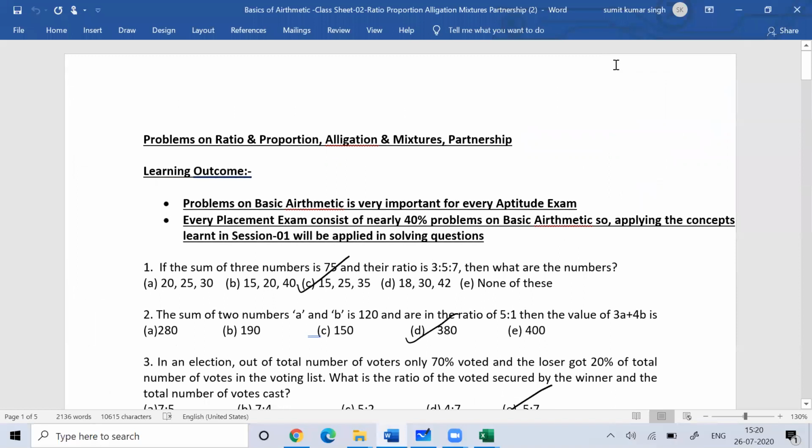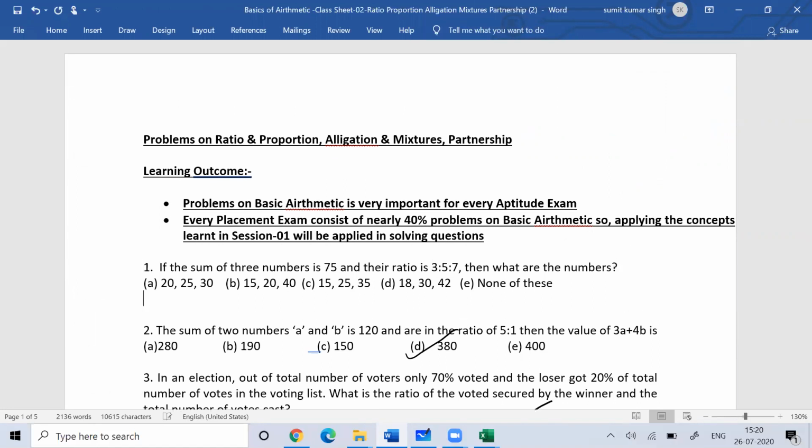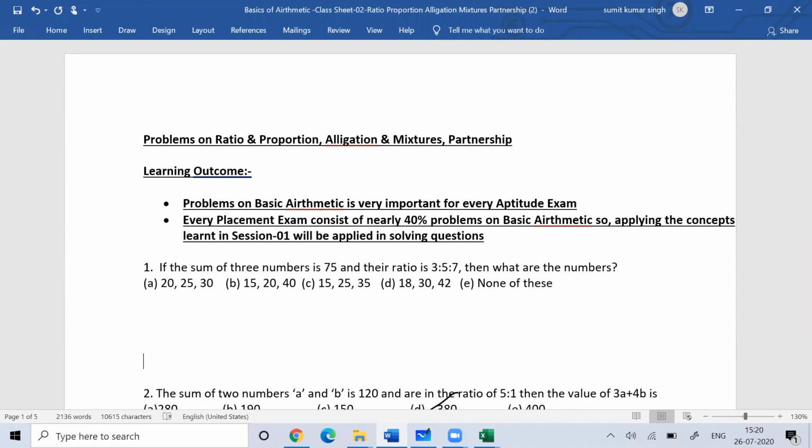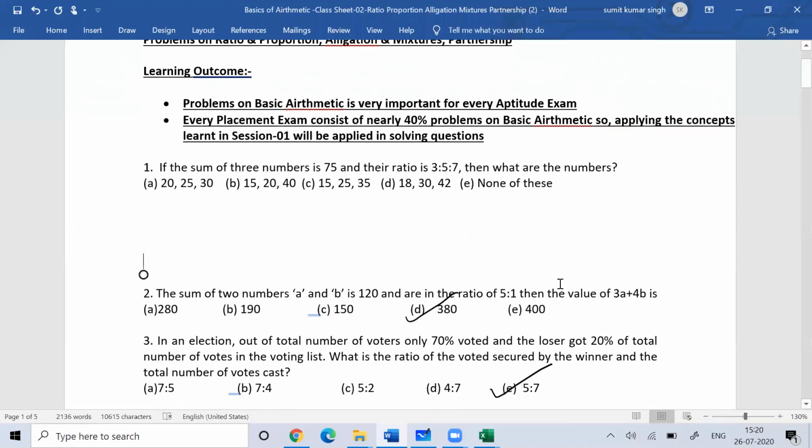Look at this question: if the sum of three numbers is 75 and the ratio is 3 is to 5 is to 7, what are the numbers? One number is 3x, another is 5x, third is 7x.